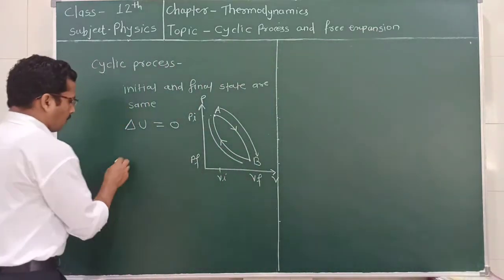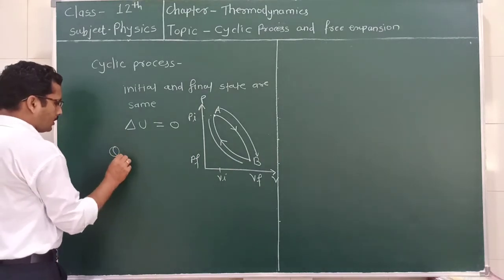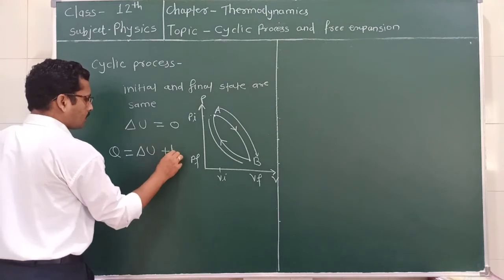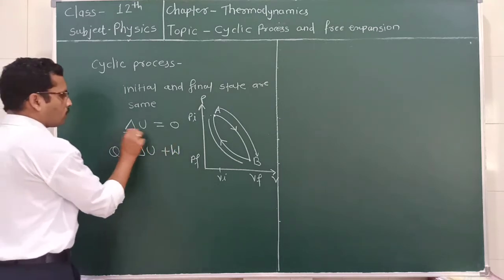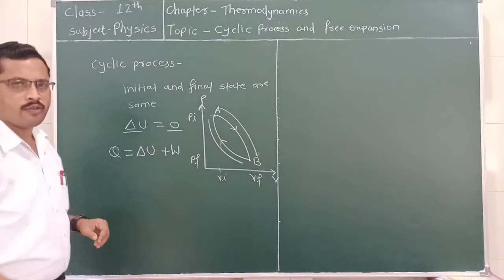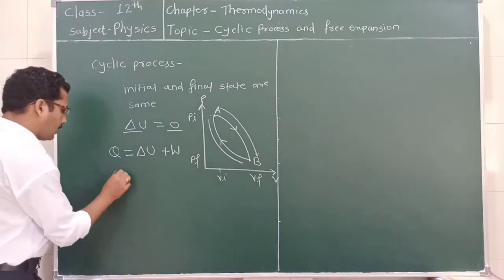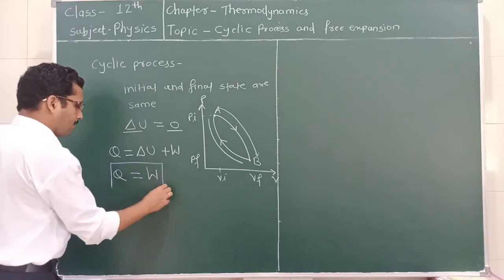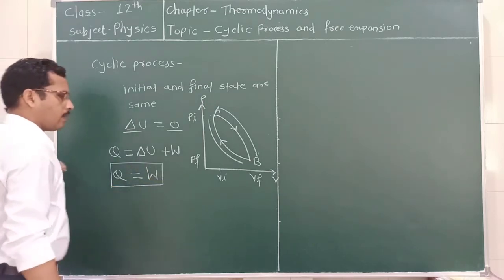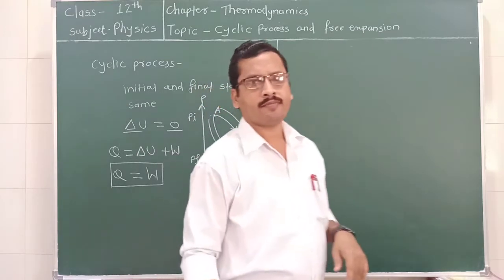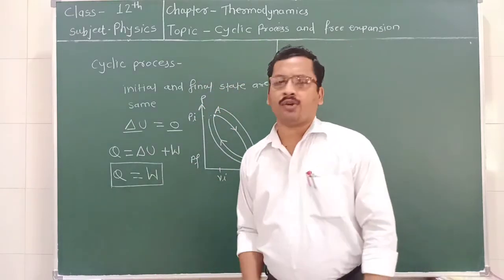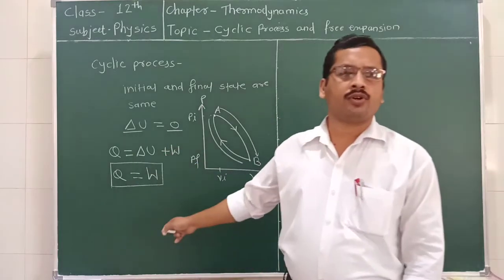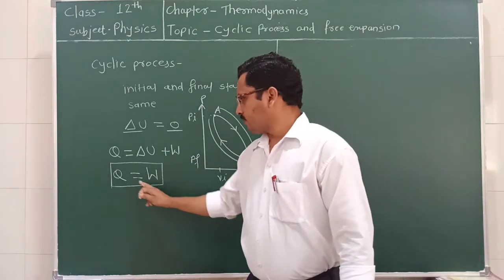Now, from the first law, you can write Q is equal to delta U plus W. But as we know, in the case of a cyclic process, delta U is equal to 0. So you can write here Q is equal to W. What does it mean? It means that the amount of heat supplied to the system is totally converted into work, and the change in the internal energy is equal to 0.